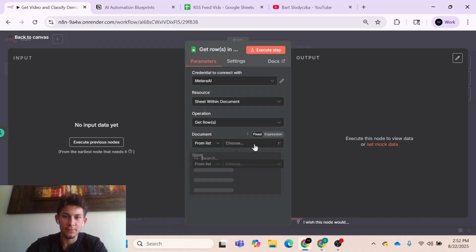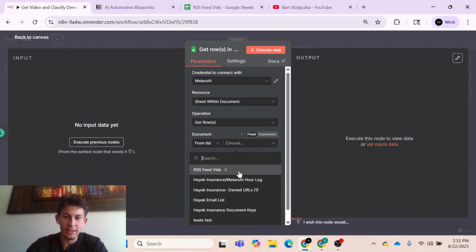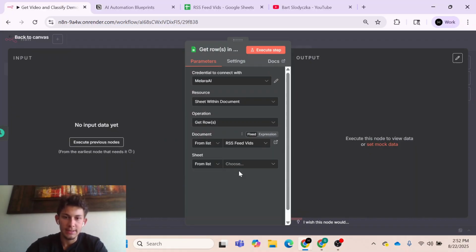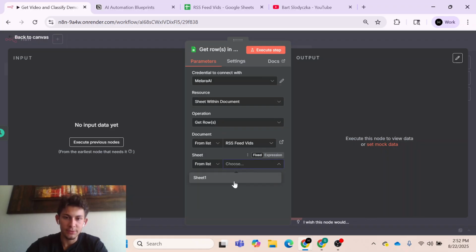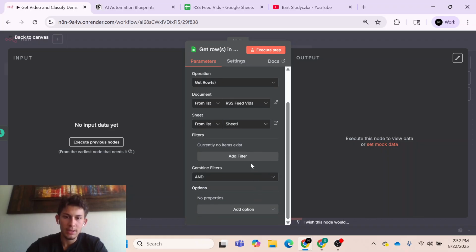Okay, this is with my credential. You'll just set up a credential in n8n. And this is my document, and we'll just do sheet 1. And then these are just filters to filter out information you don't want. But the idea is if you have a list of YouTubers, we just want to check all of them and see if any of them posted something new, and then extract the information from all the new videos.